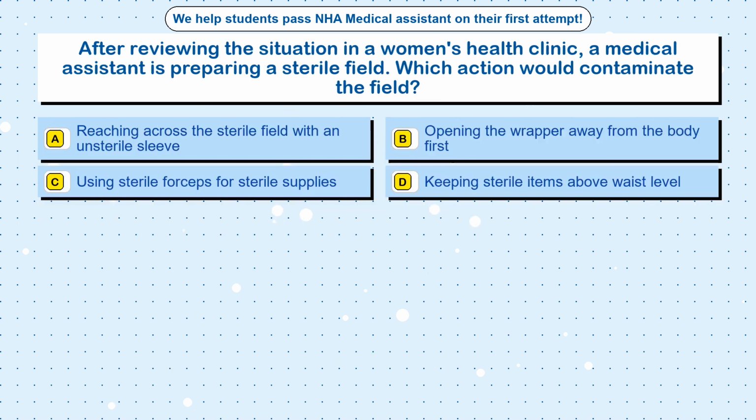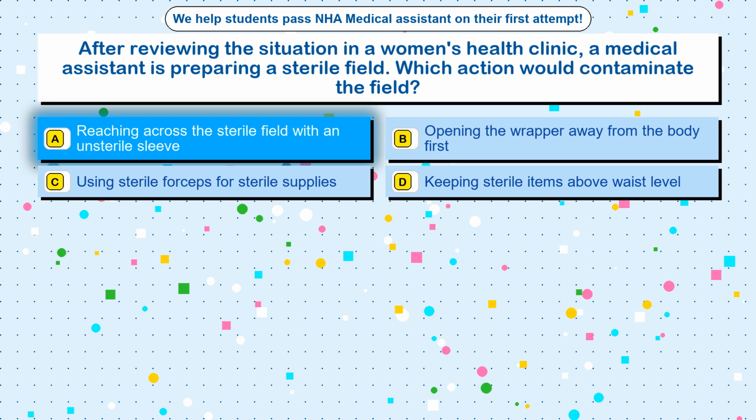Question 67. After reviewing the situation in a women's health clinic, a medical assistant is preparing a sterile field. Which action would contaminate the field? Option A. Reaching across the sterile field with an unsterile sleeve. Option B. Opening the wrapper away from the body first. Option C. Using sterile forceps for sterile supplies. Option D. Keeping sterile items above waist level. The correct answer is option A.